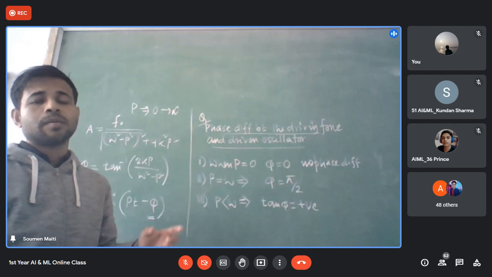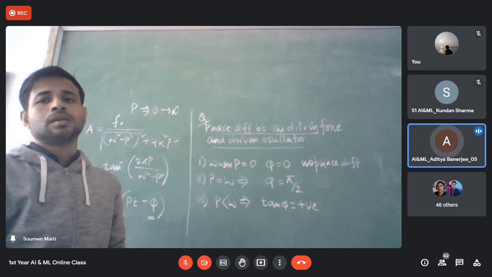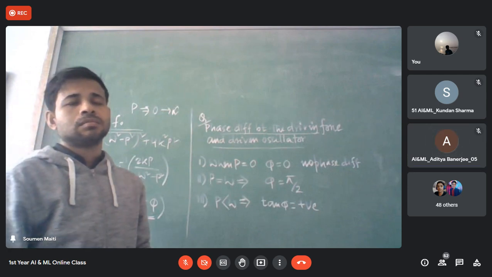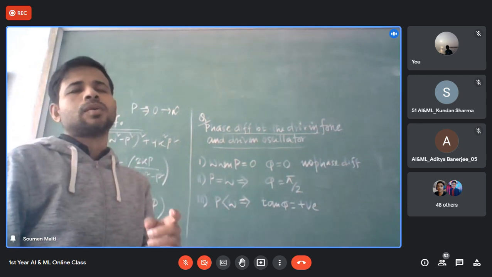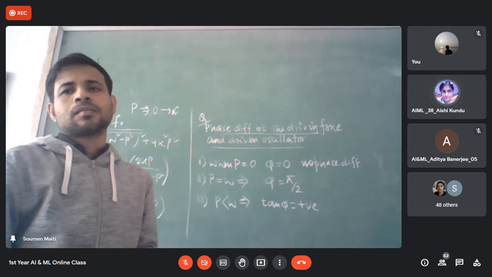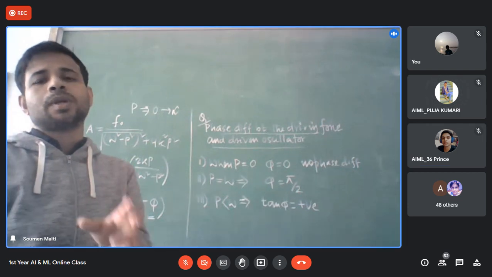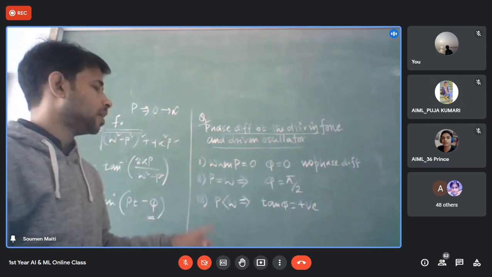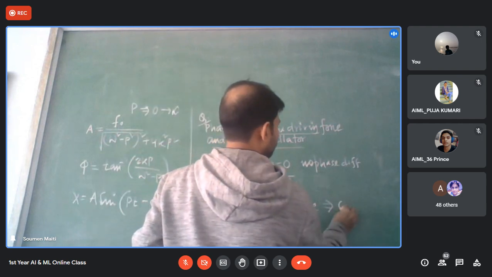Anyone? The oscillator will lead the driving force. But if tan phi is a positive quantity, what is the value of phi? It will be somewhere between 0 and pi by 2. So if tan phi is positive, then the phase difference is between 0 and pi by 2.